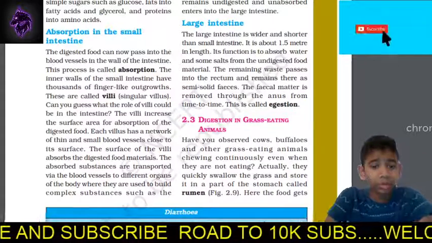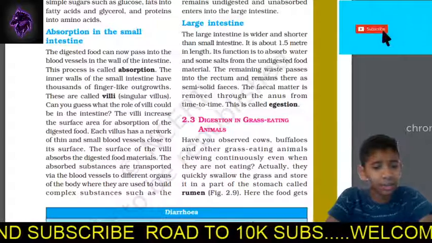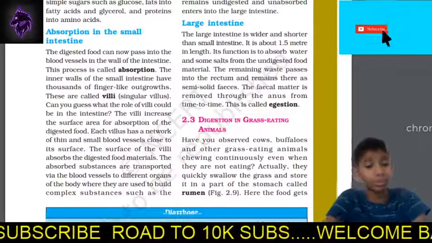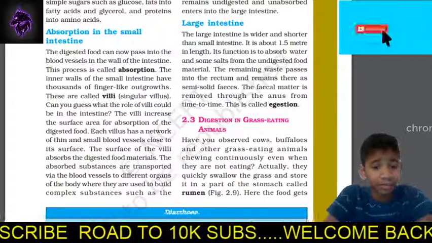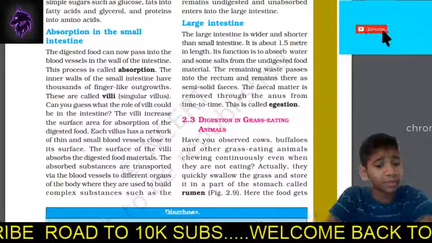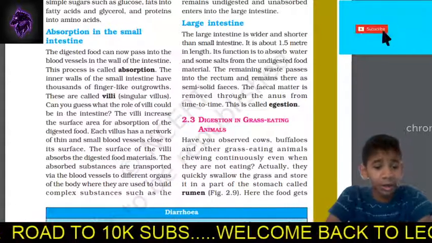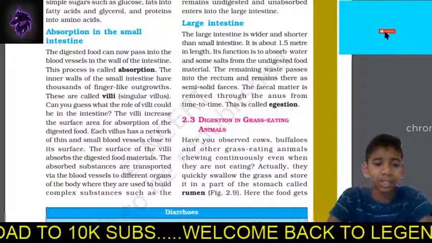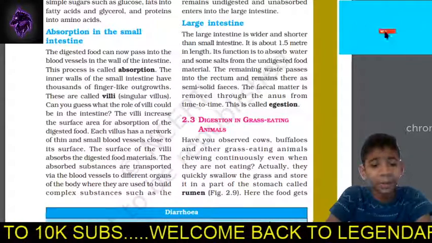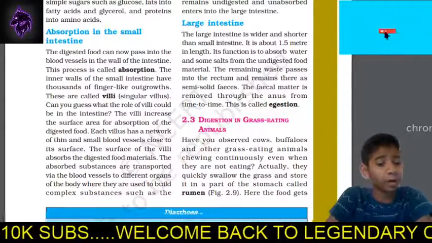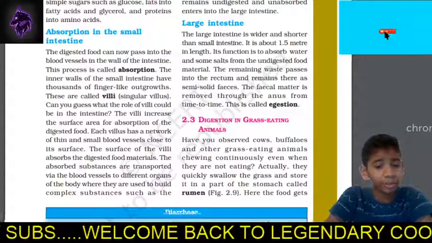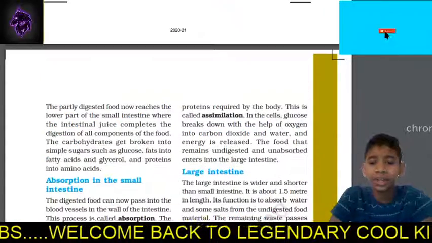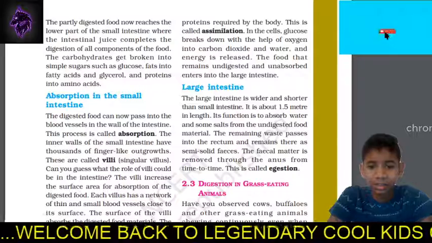Each villus has a network of thin and small blood vessels close to its surface. The surface of the villi absorbs the digested food materials. The absorbed substances are then transported via the blood vessels to the different organs of the body, where they are used to build the complex substances such as proteins that are required for the body.